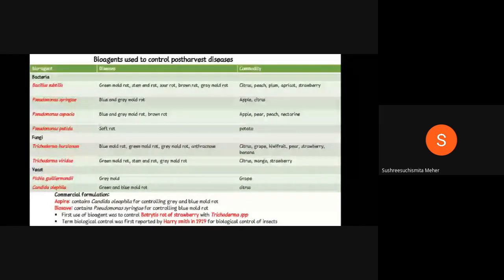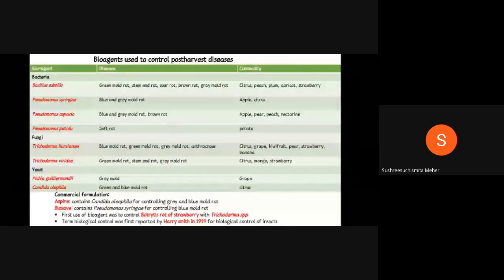Coming to the fungi section, Trichoderma harzianum is majorly used to control blue mold rot, gray mold, and anthracnose in citrus, grapes, kiwi fruit, pear, and strawberry. Trichoderma viride is majorly used to control green mold rot, stem end rot, and gray mold rot in citrus, mango, and strawberry.